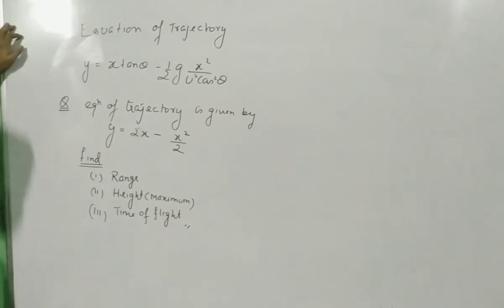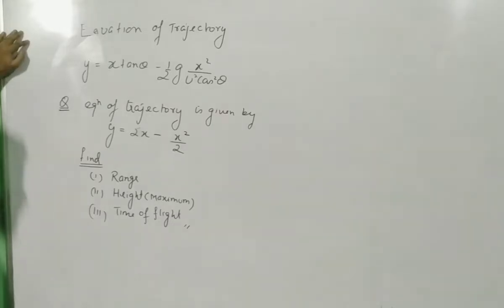Fine. Let's see now. So we are going to find the range, height, and time of flight.